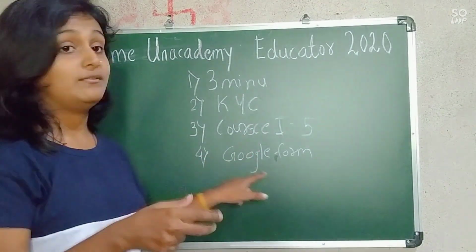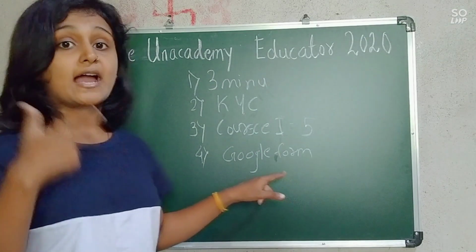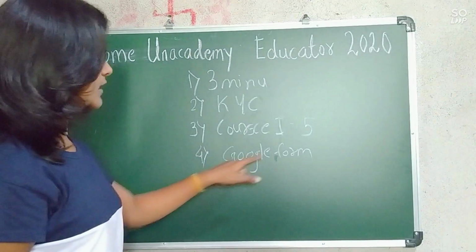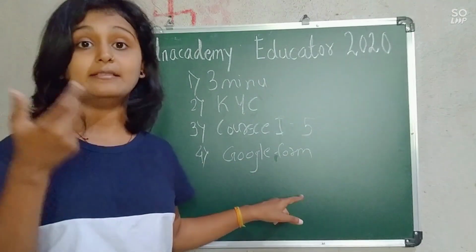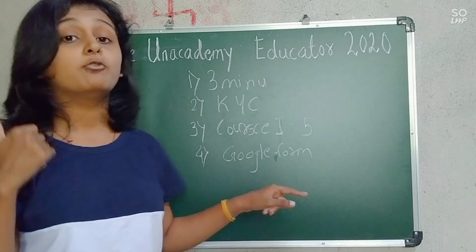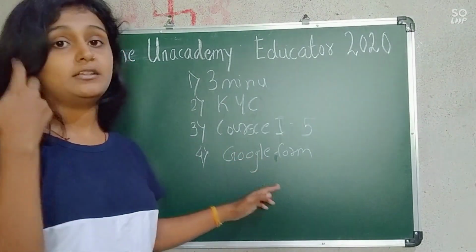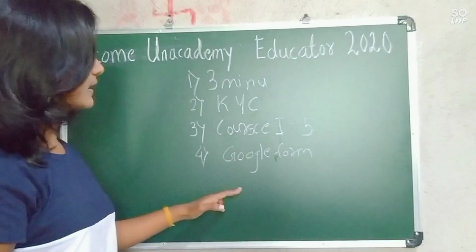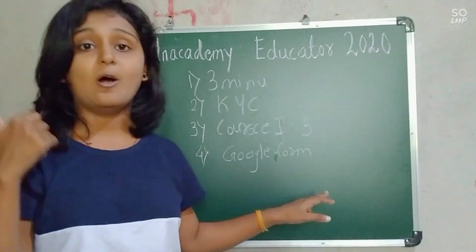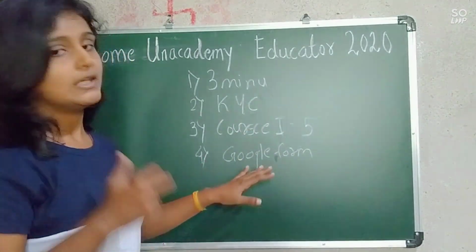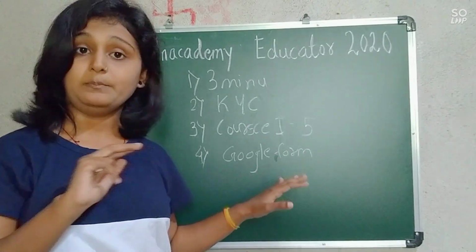And here also they will have some criteria, and as per the rules and regulations, if this Google form is accepted by them, then they will call you and say that yes, now you can proceed, or you are selected for the next round or next step. If you are not selected, then here only your Unacademy educator journey will be stopped.